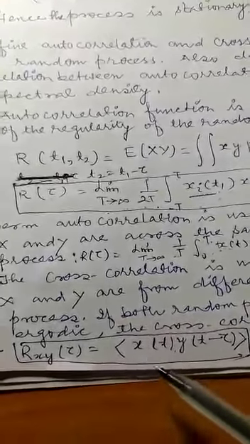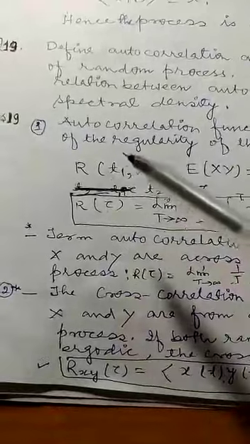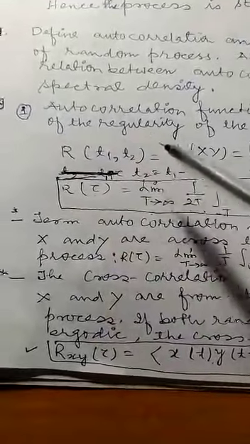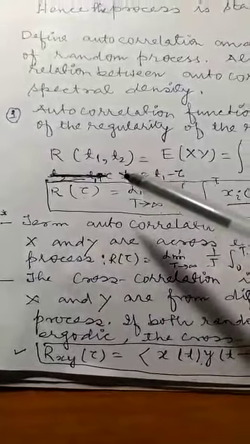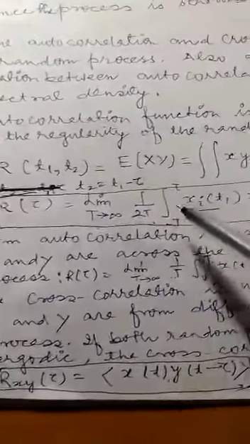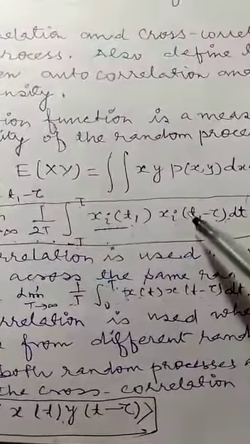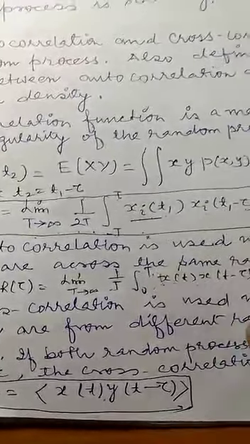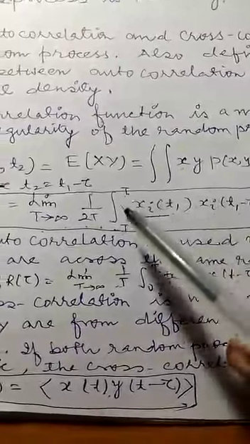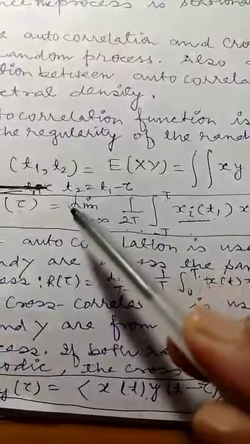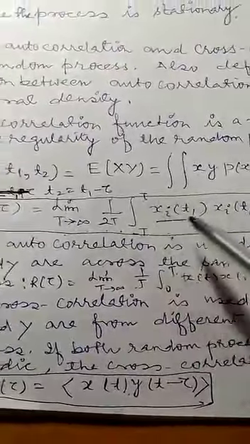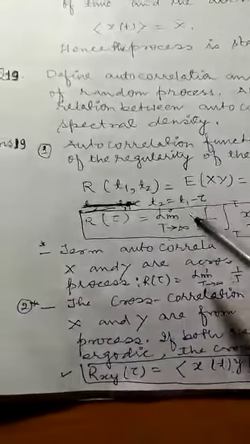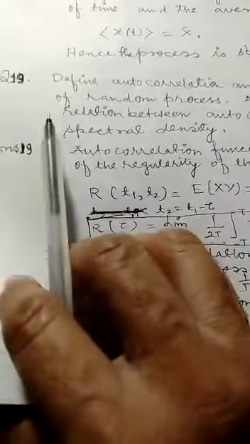So we'll see one example of how we can find autocorrelation. Auto means self. So if a wave is given, then we can shift that wave by some time difference, and then take the product of those waveforms. Then we take the average of that product. This is the main concept, and here we'll see one example to understand it.